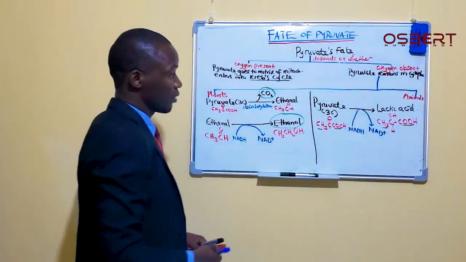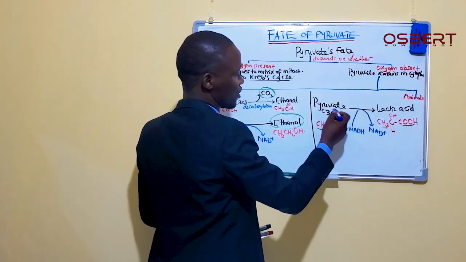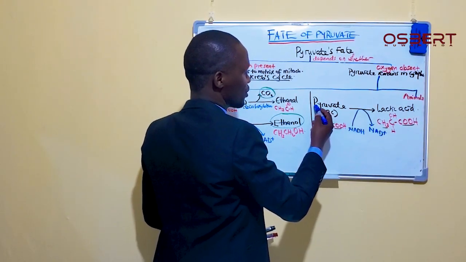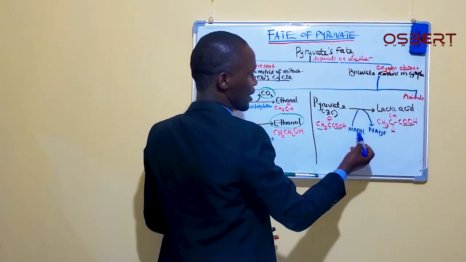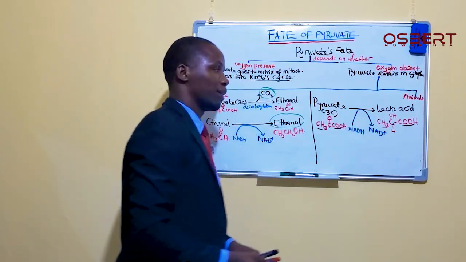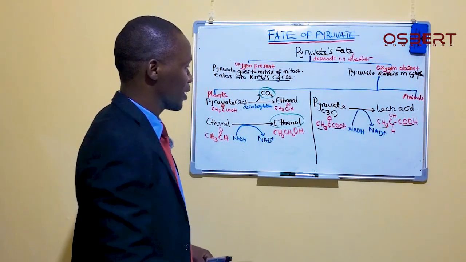So we are saying we shall have our NADH giving us hydrogen and therefore helping to reduce the pyruvate into lactic acid, and of course the NADH will be oxidized into NAD plus. So in this case, that's what we are going to form.